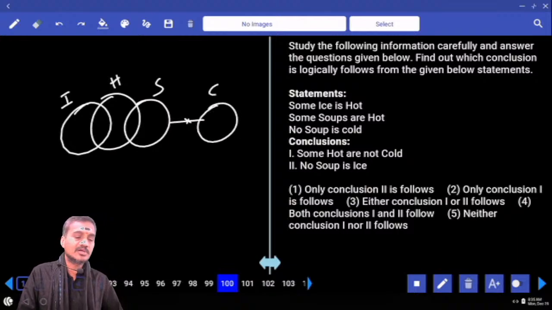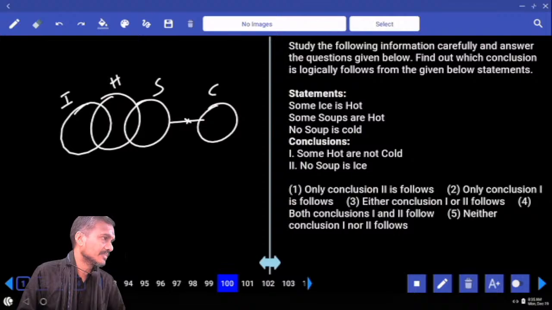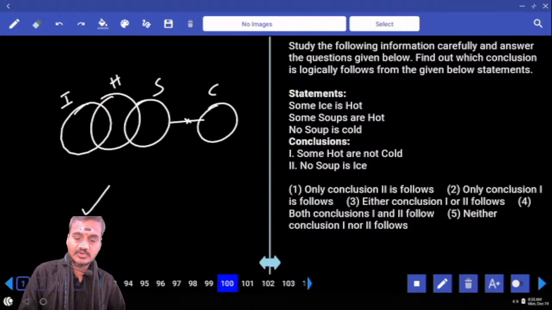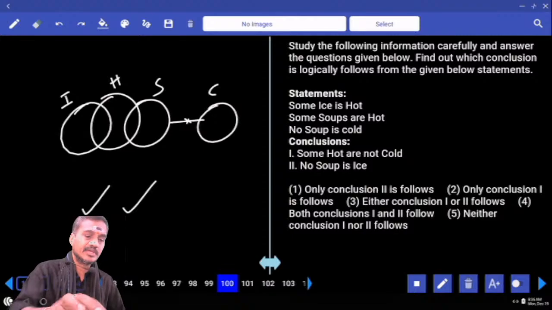Then some hot are not cold. True, right? As of now, that is true. No soup is ice, this is also true. As these two are true.